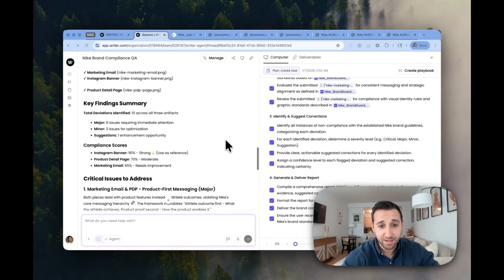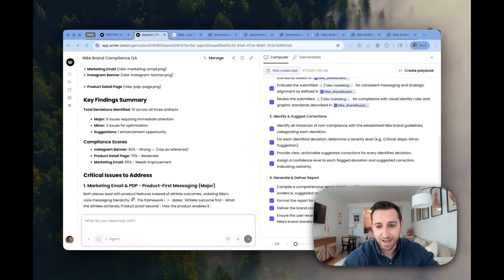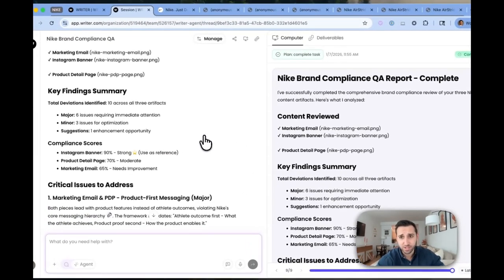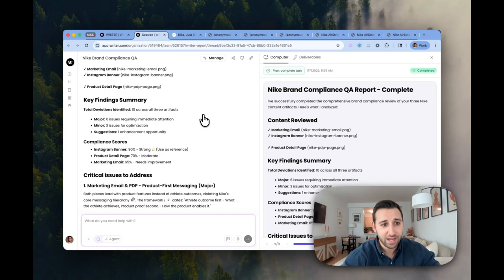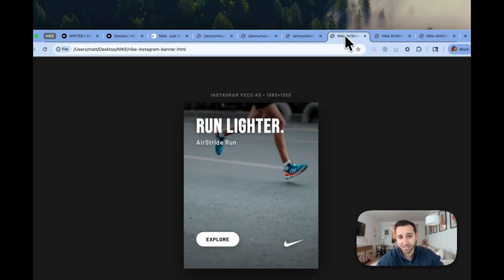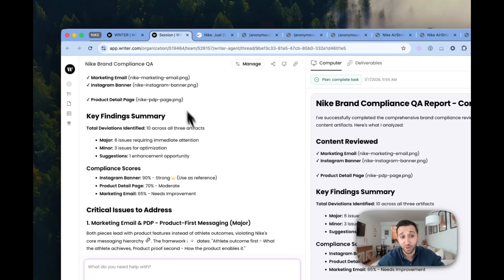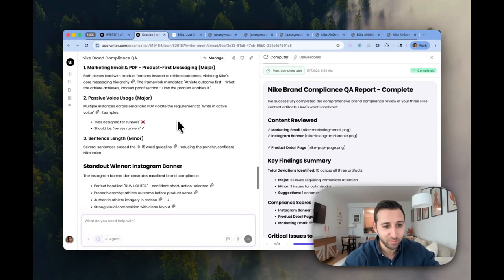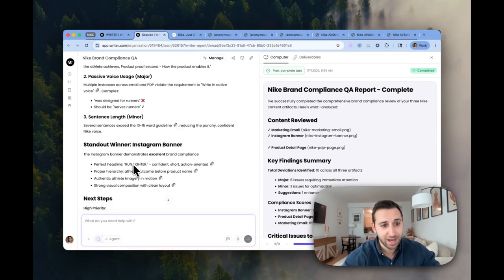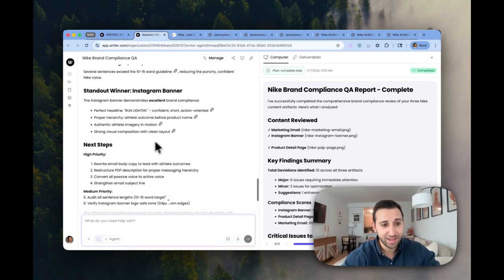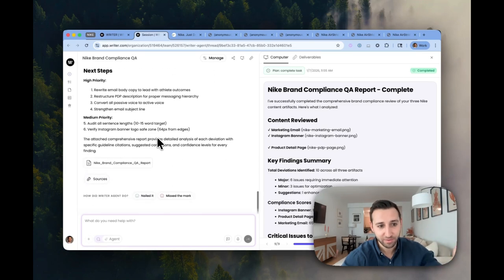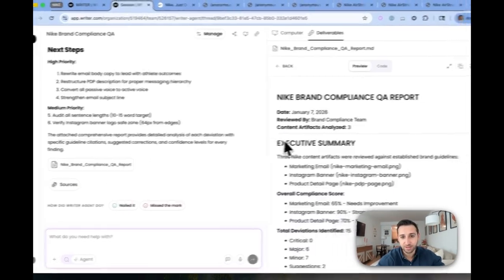So it looks like we're just about finished. So we might have the final readout, which only took about 2 or 3 minutes. And it's saying, here are the key findings. Compliance score-wise, the Instagram banner got the best score, probably because it was the most simplistic, right? So not too much to run through compliance here, but it wasn't perfect. So we can see where we need to improve things. The headline was great. The hierarchy, the athlete outcome should be before the product name. This is awesome. It has like really tangible feedback to provide to us. And of course, there's like a documented report here.